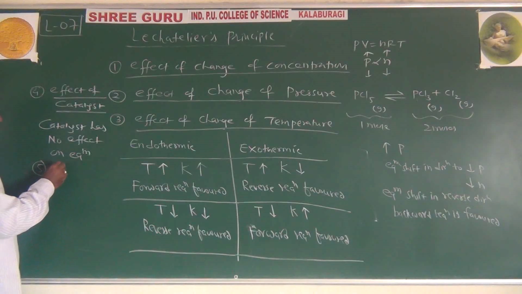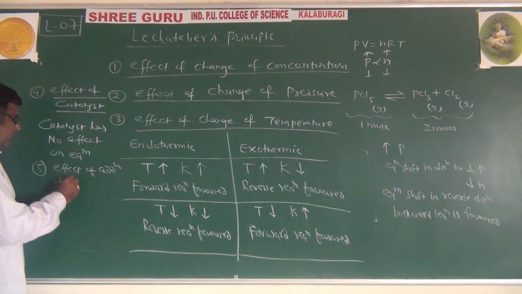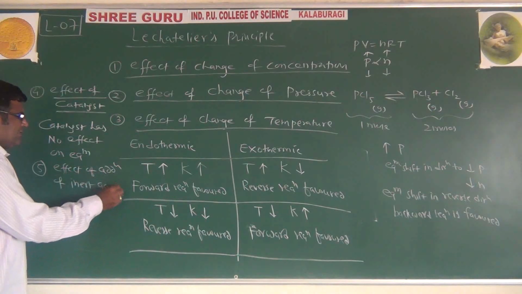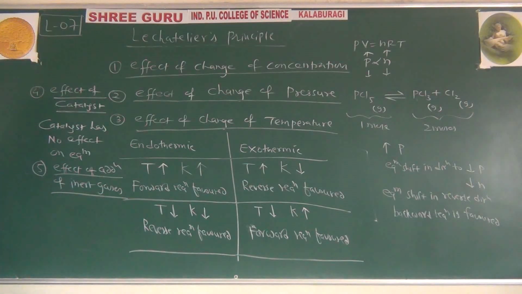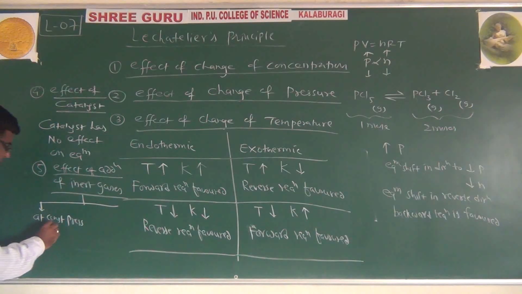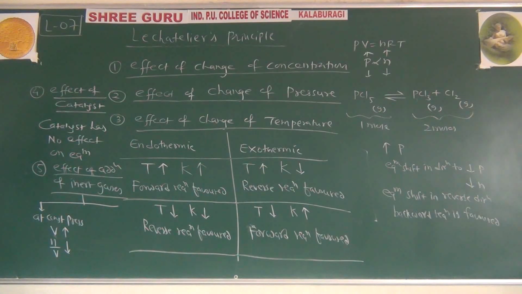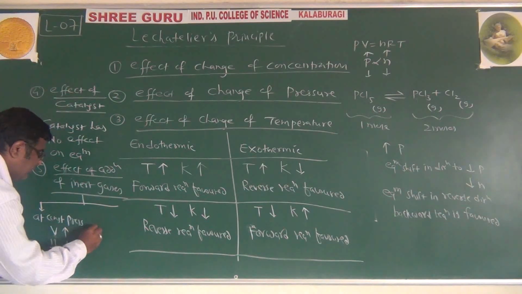And the last factor, effect of addition of inert gases. In inert gases addition, there are two cases. At constant pressure, if we add inert gas, volume increases because we are adding inert gas to it. As volume increases, N by V decreases. It means N decreases and equilibrium shifts